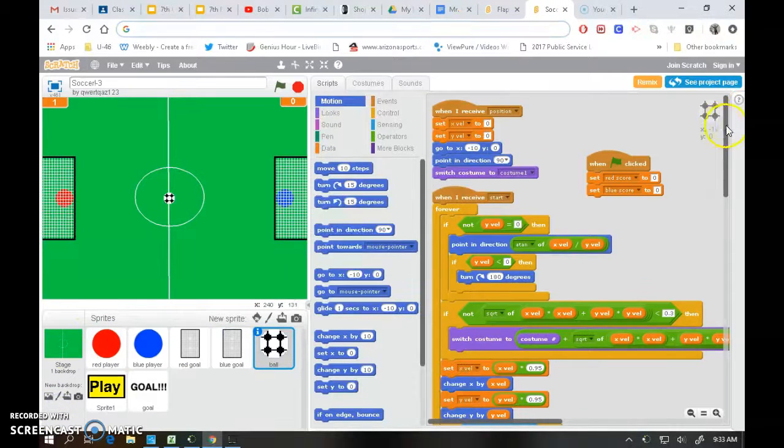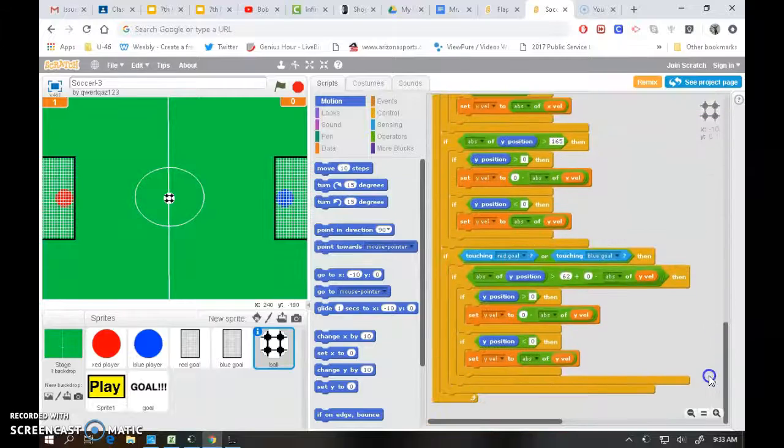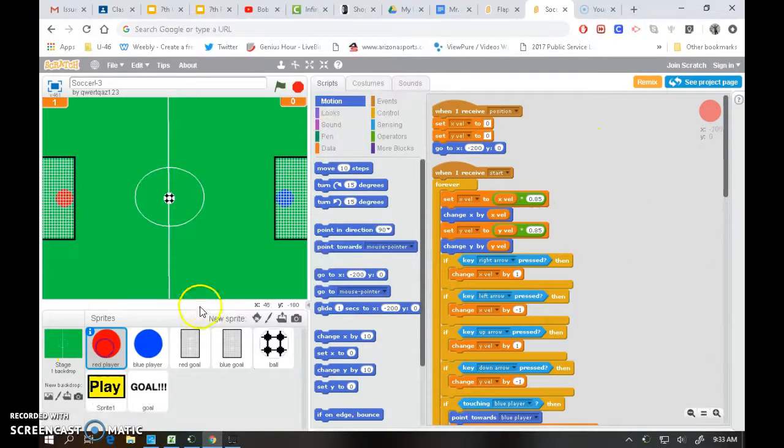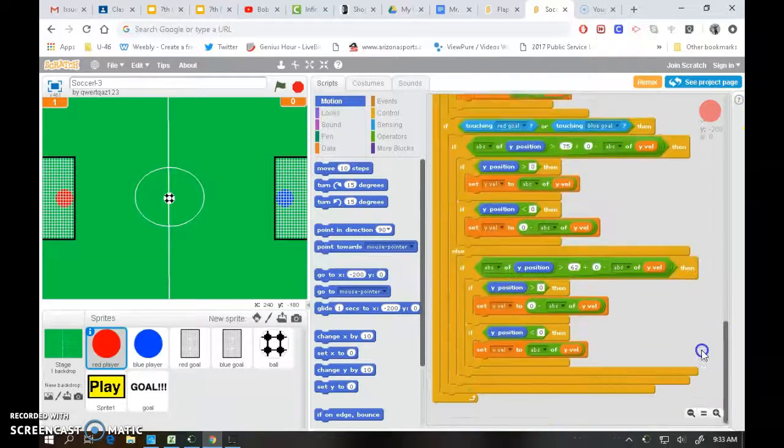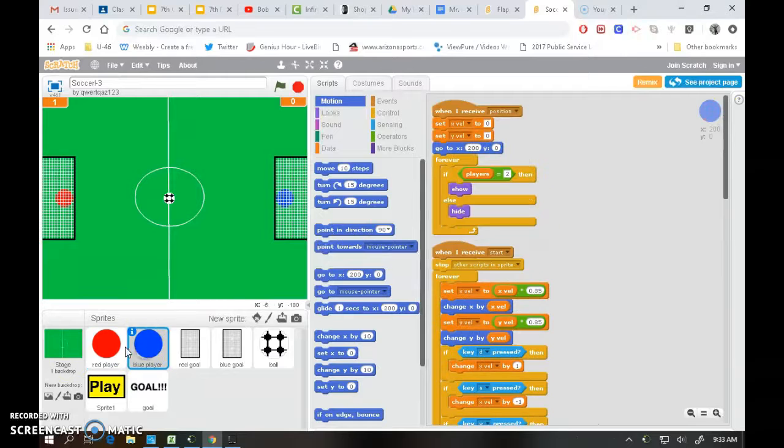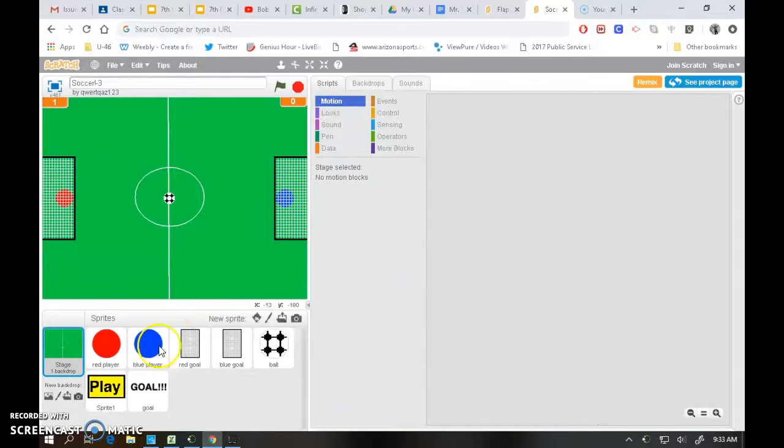Here's some code for a much more advanced game. That is just the code for the ball. The players have pretty extreme codes as well, and you can see they have their background. So this game is completed, but you could see the background, the players, they are well underway. That is where you should be. So we should be able to see your account and see what you've created on Friday.